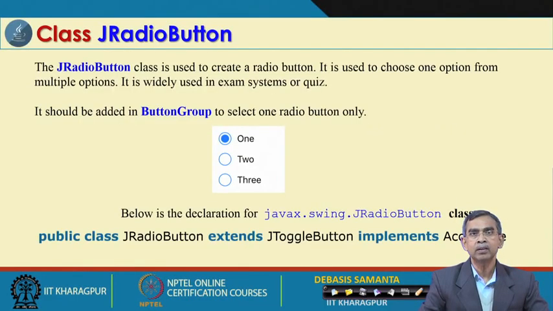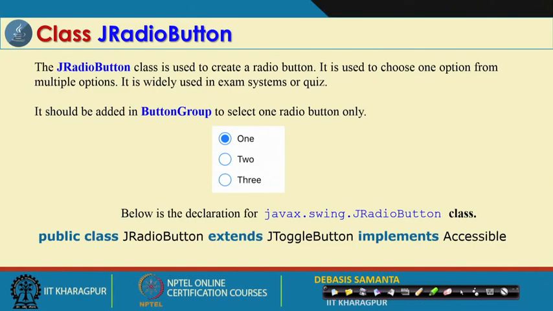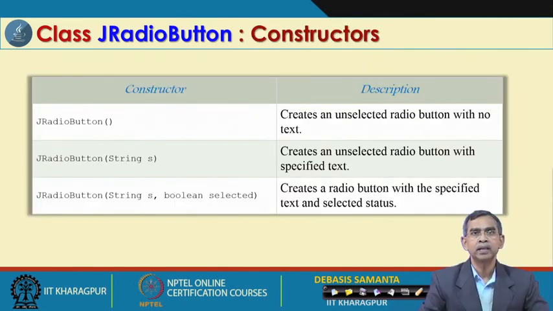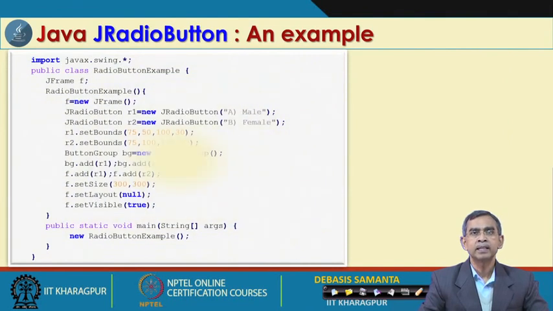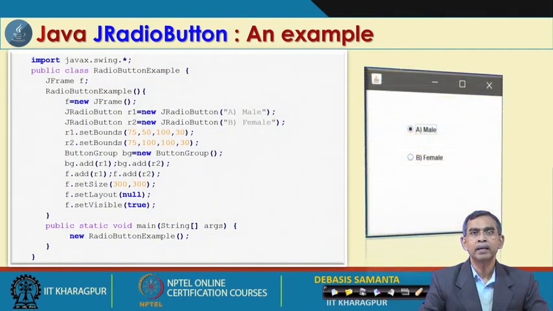And JRadioButton we are already familiar with from the AWT, it is also there, but here the look of the JRadioButton is much more elegant than the AWT, and this is an example of a radio button. It is a button group, actually, the object that you have to create, and it has 3 constructors and so many methods, as you see. And then this is a simple example, and if you implement it you can find this kind of output, and this is self explanatory.